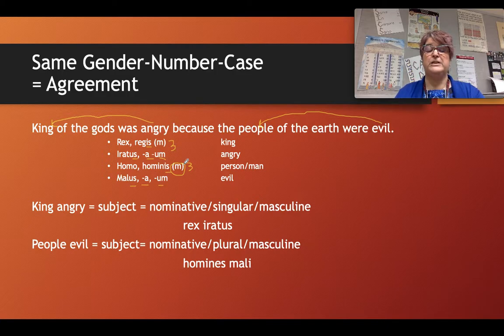If you look at the nominative plural ending for the masculine column, you'll see that its ending is es. If, however, I'm looking at the masculine column for the adjectives from first and second declension, which is on the bottom left side of your chart, you go to the masculine column there and scroll down to the nominative plural, you should see that the ending that we're looking at is an I, not an es. That's because they belong to different declensions. But these two words, even though they don't look the same, have the same gender, number, and case, and therefore are in agreement.